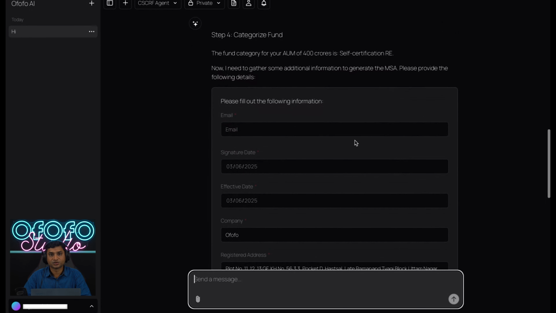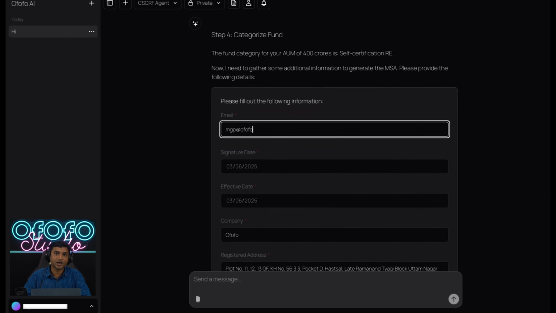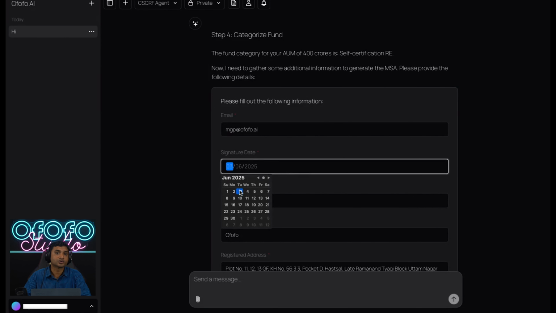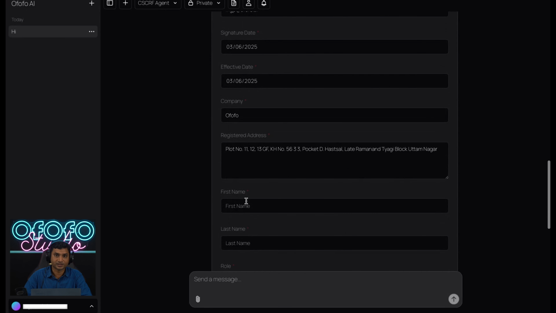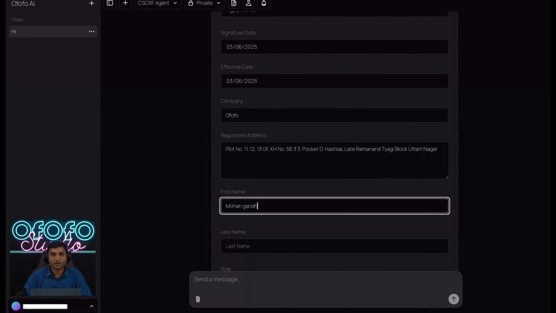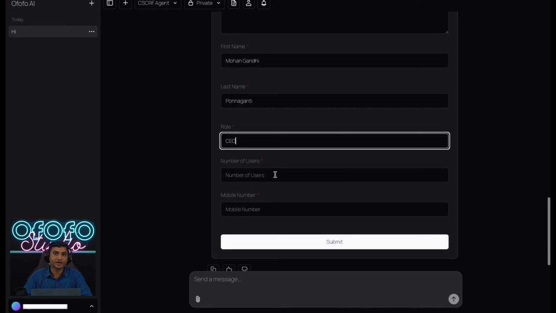Ideally, the agent should have the capability to identify your category and create a detailed project plan and a document on how to implement it. As you can see, 400 crores is less than 3,000 crores, and hence our AI is able to categorize it as self-certification RE. Since you only have 2 weeks left to implement the CSCRF, our agent has automated the procurement process. All you need to do is sign the MSA and proceed to next steps.